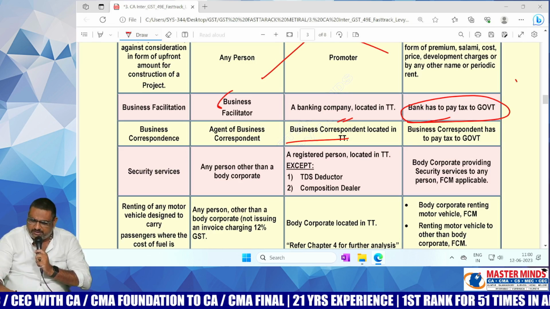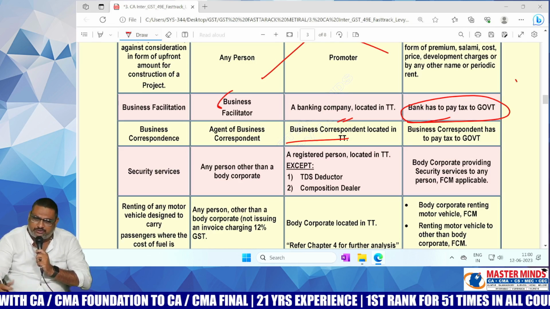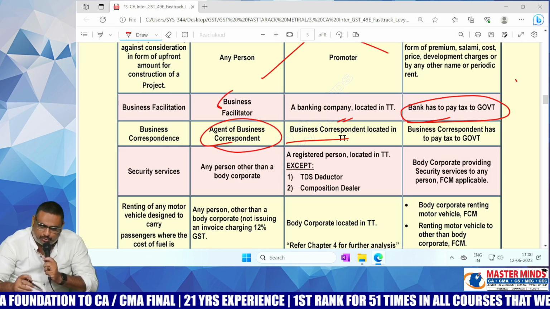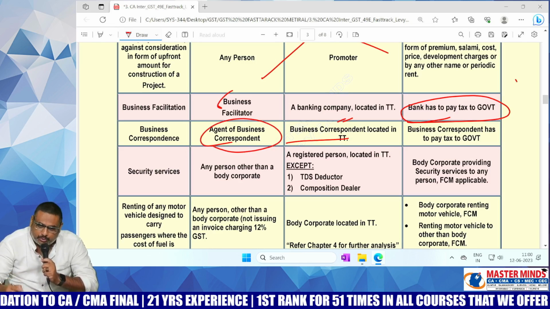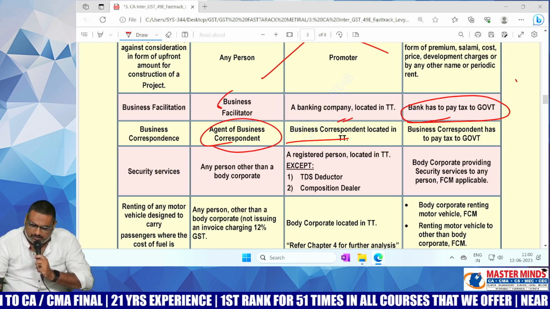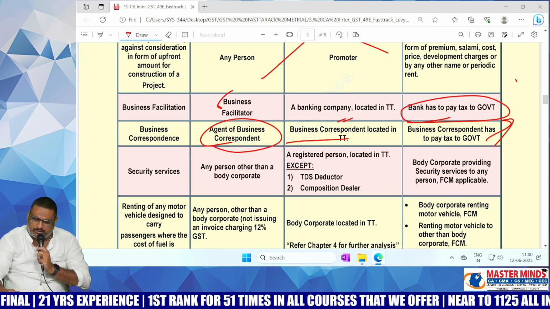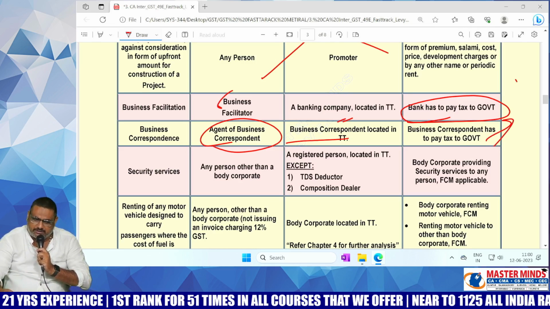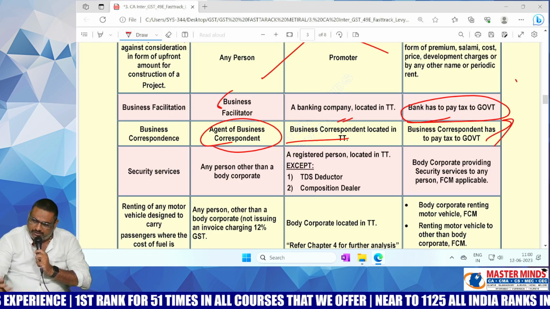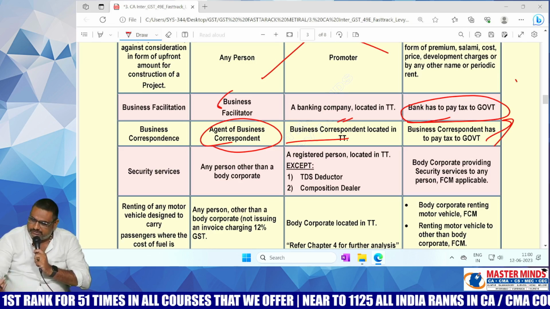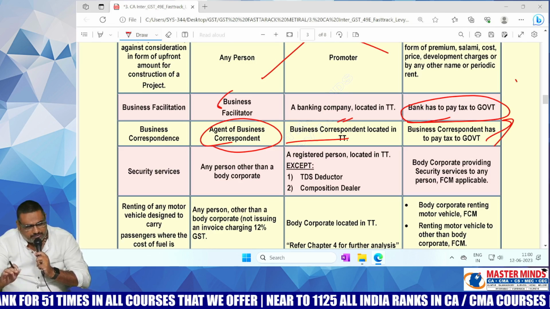In maximum cases, he will be an artificial person. That's why there must be somebody to represent it. So who is the supplier? Agent. Who is the recipient? Business correspondent. In that case, who is liable to pay the GST? Business correspondent. Why? Agent comes under individual. That's why in this case also, what will be applicable? RCM is applicable. Business correspondent is liable to pay the GST.